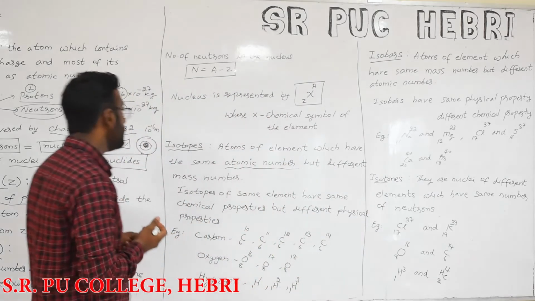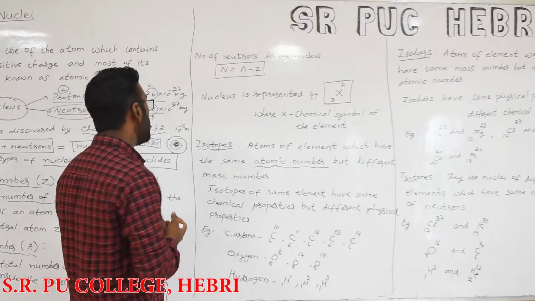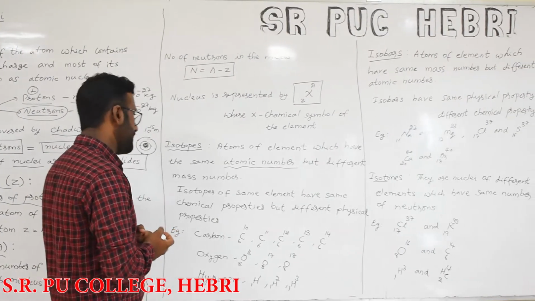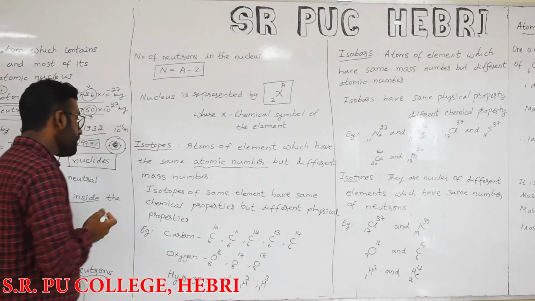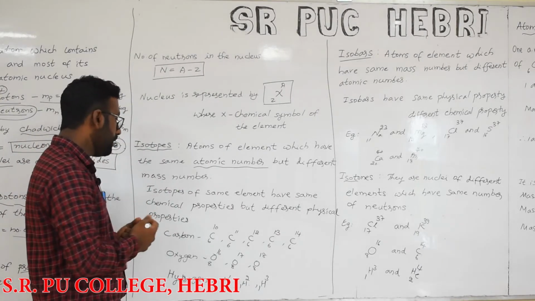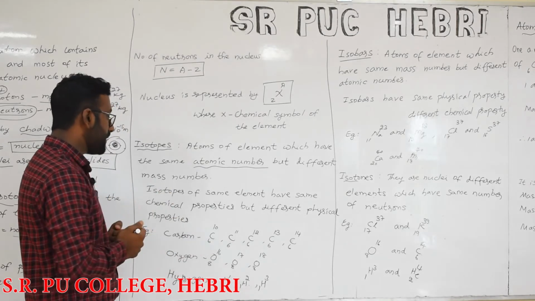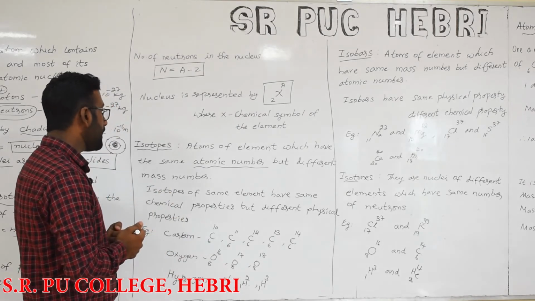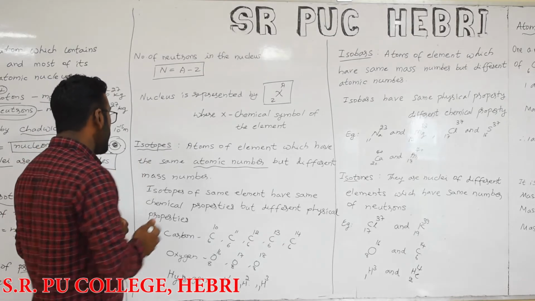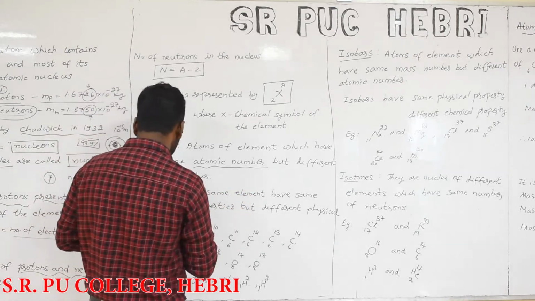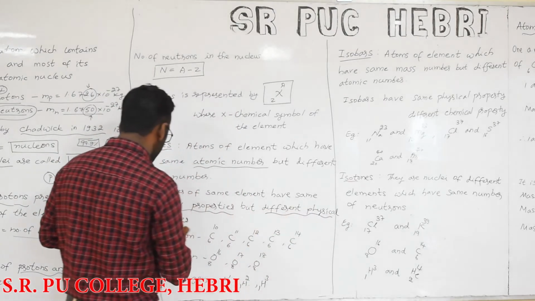Isotopes are atoms of an element which have the same atomic number but different mass numbers. So the atomic number is the same. We take any element in which the atomic number is the same but the mass numbers are not the same, and then we call them isotopes. What is the speciality of isotopes? They have the same chemical properties but different physical properties.